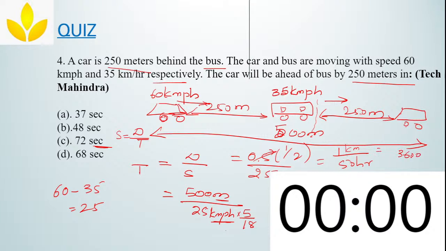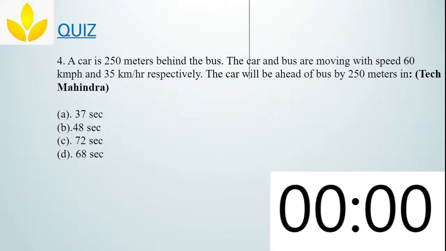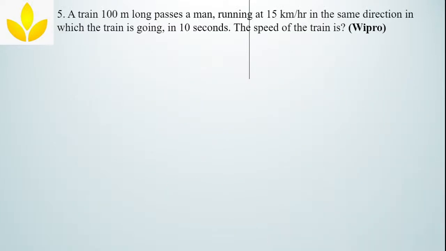So 3600 divided by 50, how much will it give you? It will give you 72 seconds. Clear? You can do it either way, anything is okay, right? I hope you understood this particular question. It's a quiz, actually, you have to solve it.